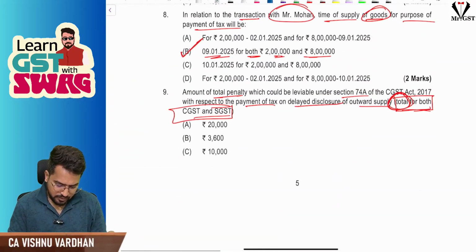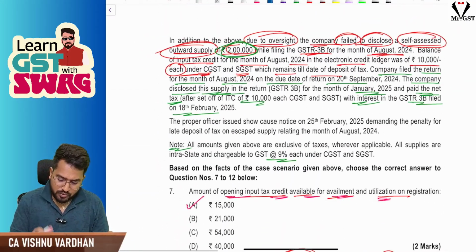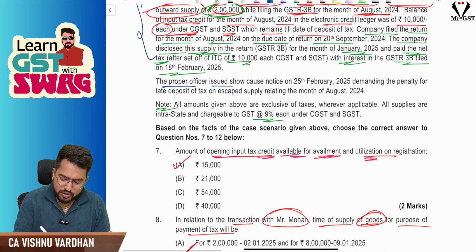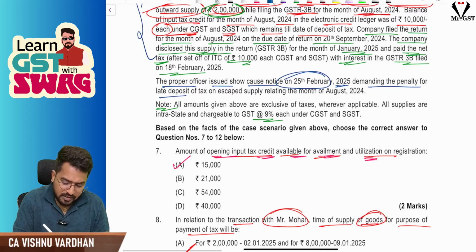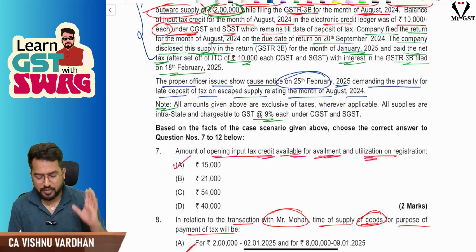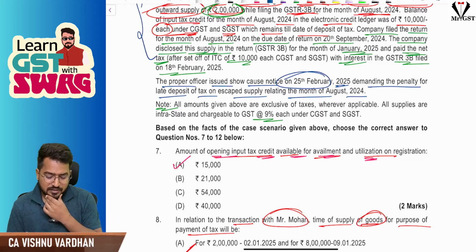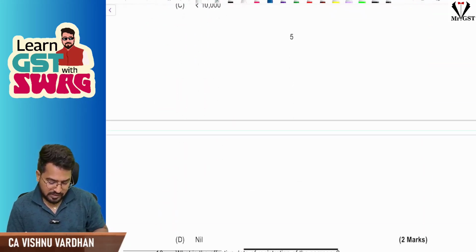Everything covered? No, there is something regarding penalty also. Right. So we are done with this particular information. Next, the proper officer issued show cause notice on 25th Feb 2025 demanding the penalty for late deposit of tax on escaped supply relating to the month of August 2024. So the officer has issued show cause notice on 25th Feb, now demanding the penalty for late deposit of tax.